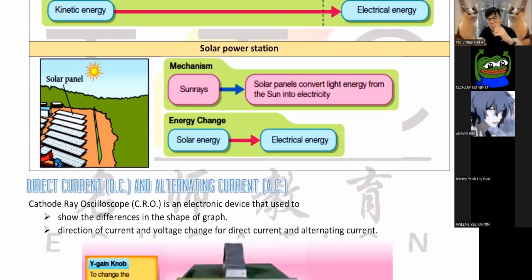So many people will say, "Wow, sir, why don't we use solar? Solar is cheap, it's clean, it's safe. Why don't we use solar?" Because it's not that easy. Solar is expensive, because the panel is very expensive. Not to mention, you need maintenance. Guys, if your solar panel is covered by dust or sand, this thing will not work very well. So constantly you have to clean it. So that's a trouble.